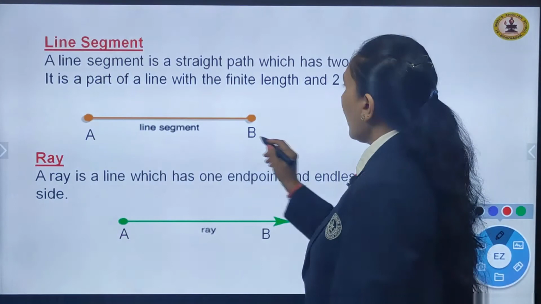Now we are going to learn different types of angles, something more related to angles, a little more in description. The first related angles, children, are complementary angles. If the sum of two angles is 90 degrees, then they are said to be complementary angles. You can see here, when the two angles combine, it forms 90 degrees, right? Or you can say that two angles which make up a right angle are called complementary angles.